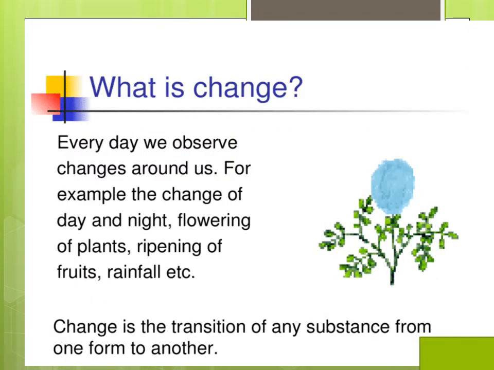In this slide you can see the definition of change. Every day we observe changes around us. For example, the change of day and night, flowering of plants, ripening of fruit, rainfall. Day and night occur because of revolution and rotation. You can also see the different phases of the moon. So these are the changes which you can observe around you on a daily basis.